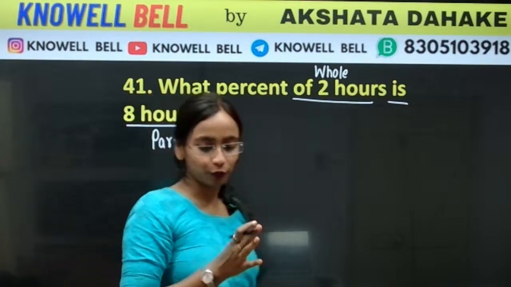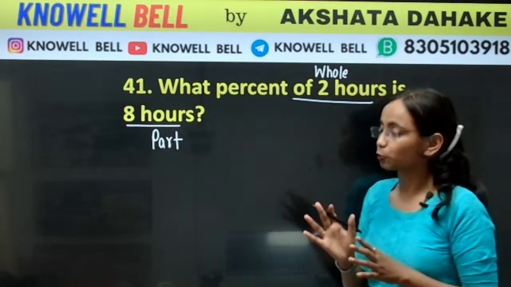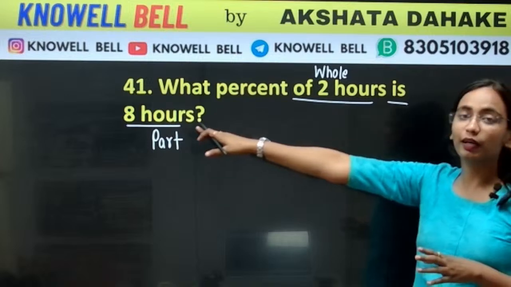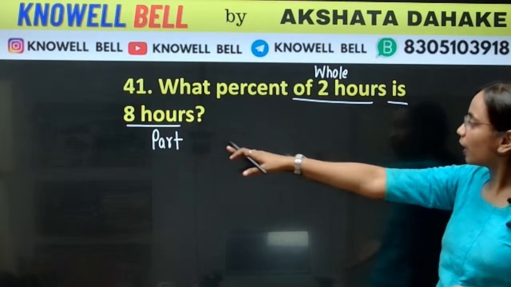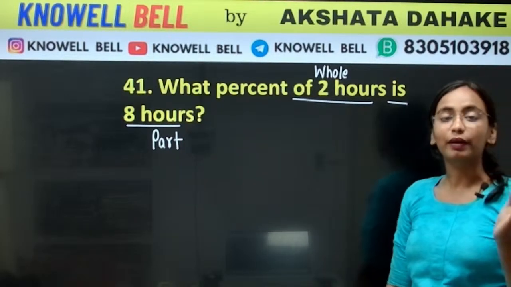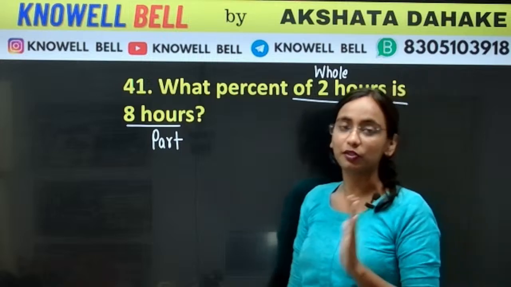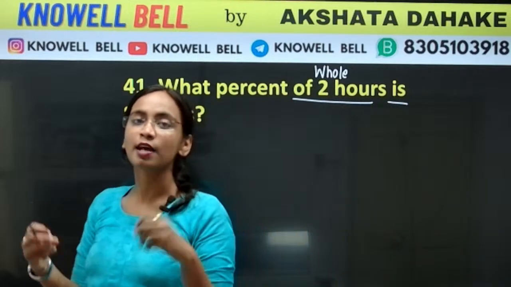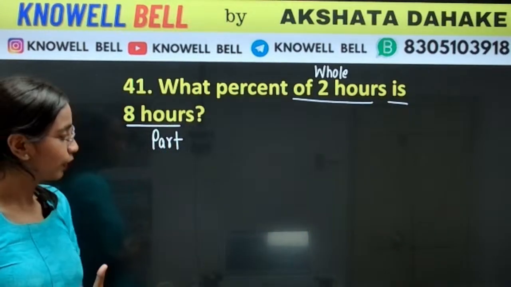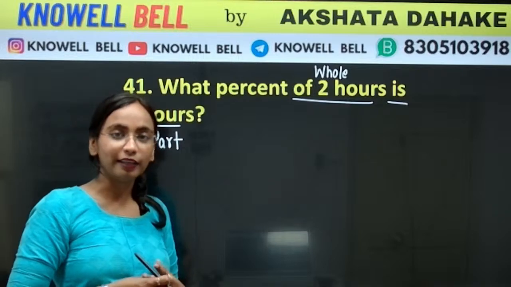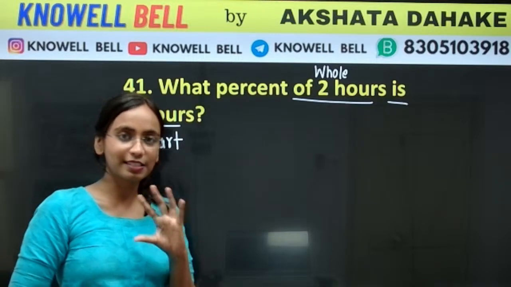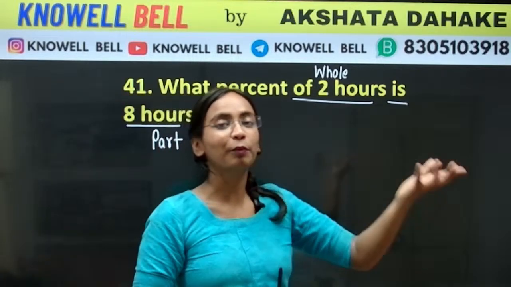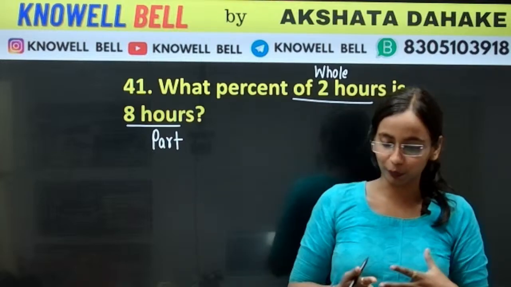Now many of you may wonder, you may think that here 8 is bigger, so how can 8 be the numerator? How is that possible? But it is very much possible. In percentage, sometimes we get values higher than 100. So we should never remember that the bigger number will be denominator and the smaller will be numerator.